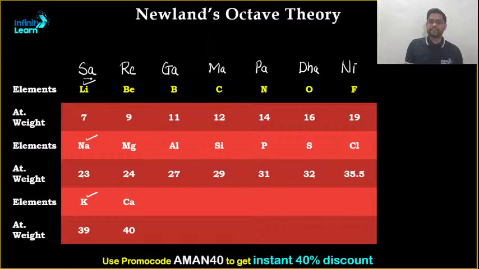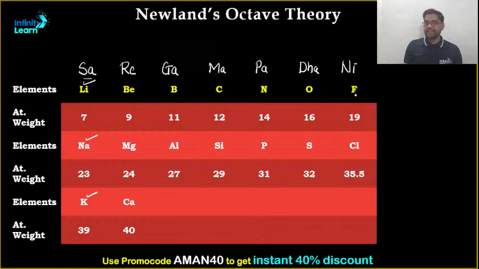So the first and the eighth note of the music are the same, and that's why he said the first and the eighth element will have the same property. That was Newland's law of octaves. But the theory failed. Why? Because at that time there was no development of inert gases or noble gases.